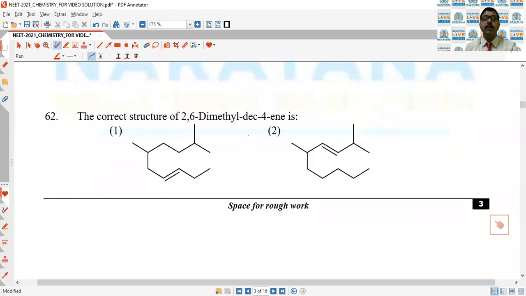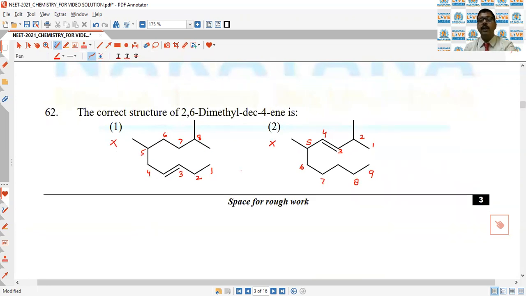The correct structure of 2,6-dimethyl dec-4-ene is, this is 1, 2, 3, 4, 5, 6, 7, 8, 9. So this is 3-ene, not the correct answer. Here it is 1, 2, 3, 4, 5, 6, 7, 8. Or you can also start the counting from here. So this is also not the correct structure of the compound.